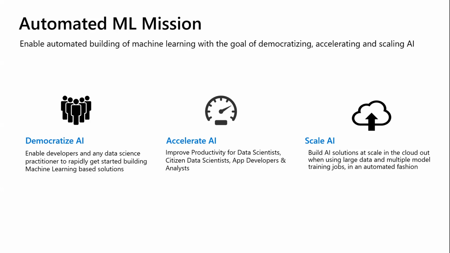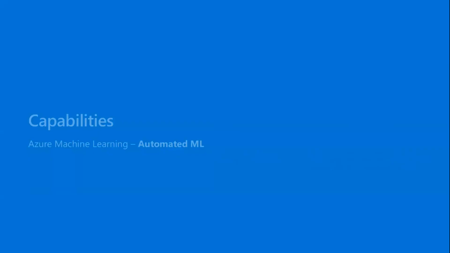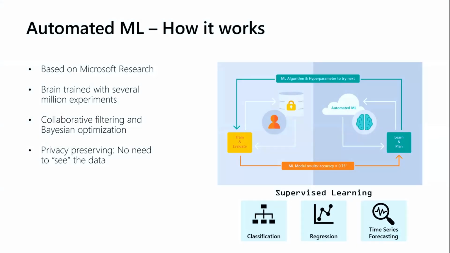So that's why our mission is to enable automated building of machine learning with the goal of accelerating, democratizing, and scaling AI. So now that we know how automated ML works, let's go ahead and look at the capabilities. So we'll start off. I'll tell you a little background about how automated ML came through. So it's based off of Microsoft research. So the brain was trained with several millions of experiments, and it uses what is called collaborative filtering and Bayesian optimization.